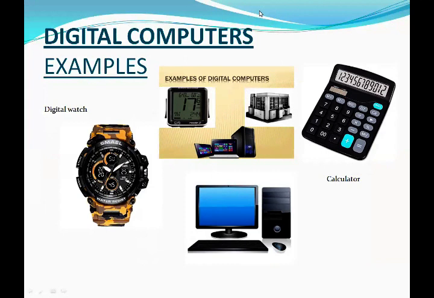These computers display data on a monitor or LCD. LCD is the abbreviation of liquid crystal display.